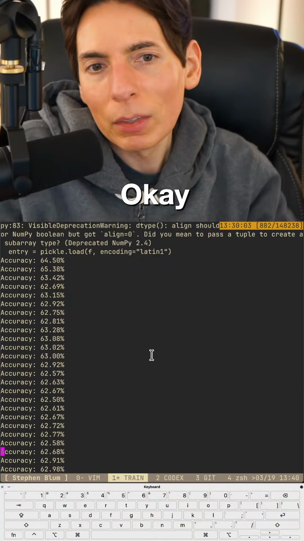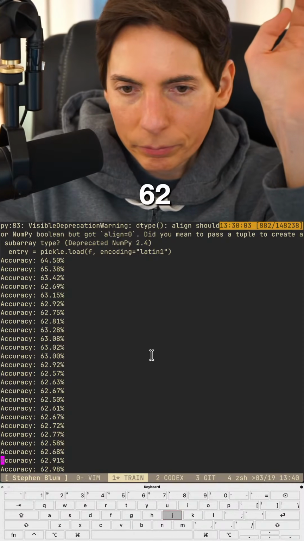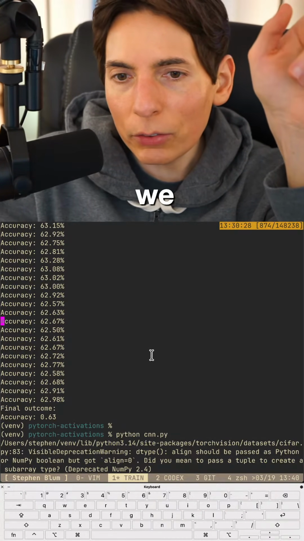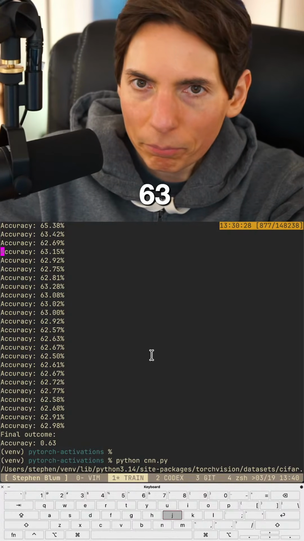62, okay. 71. So we just gotta do better than 62%. So if we do better than 62%, if we do better than 63%, right? Then we're good.